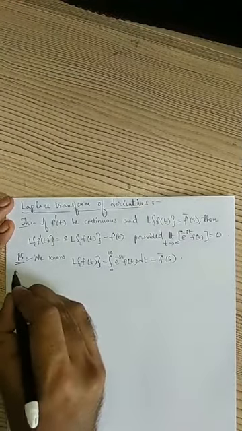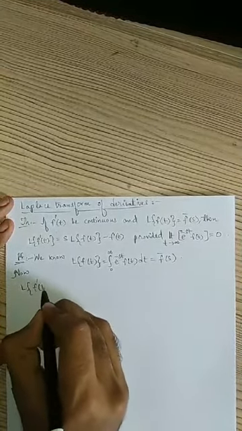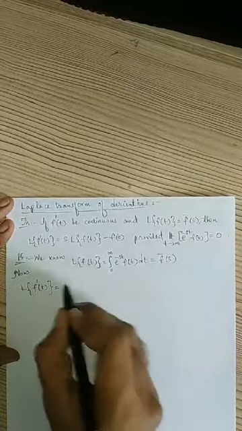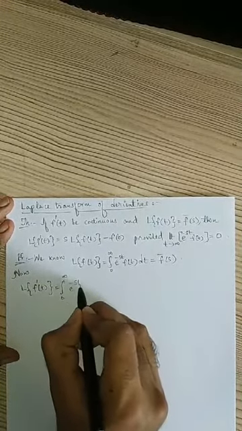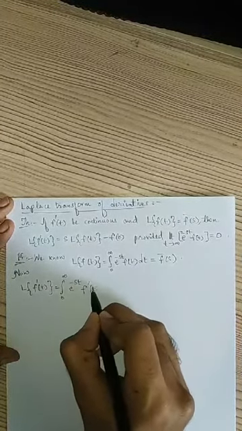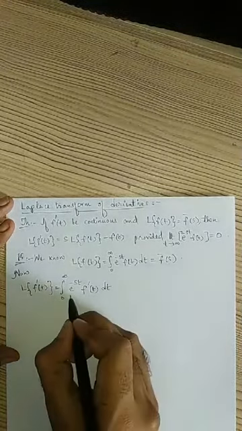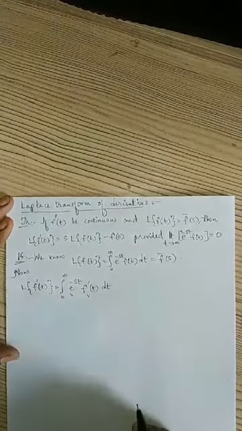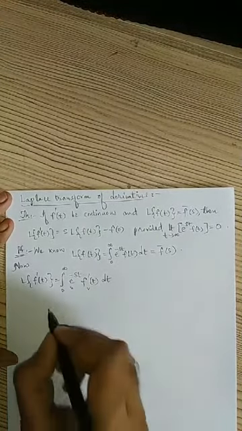Now I'll consider Laplace transform of f dash of t. Then what will happen? Apply the same definition here, integral 0 to infinity e power minus st, in place of f of t I have f dash of t into dt. Now I'll consider this as u and this as v and apply integration by parts, that is the uv rule.